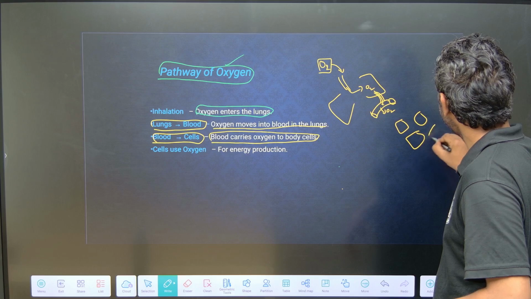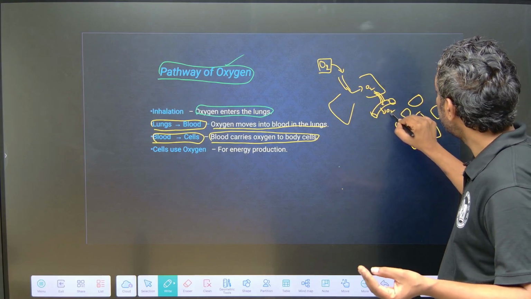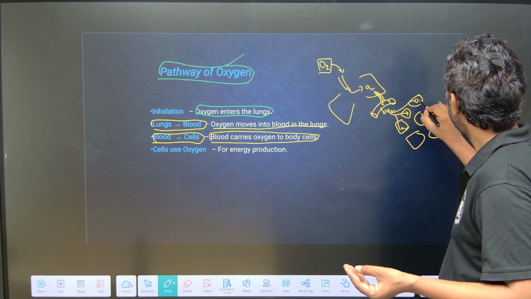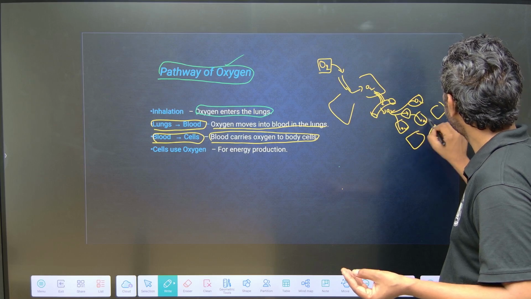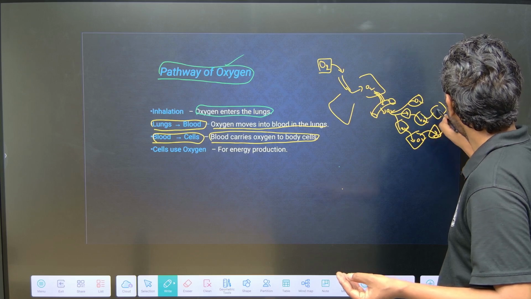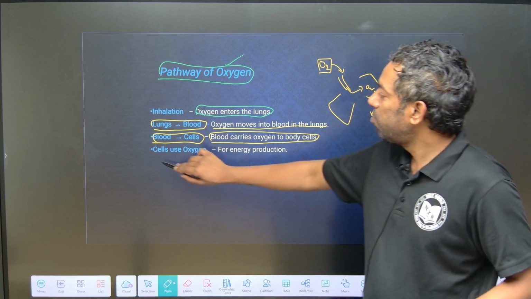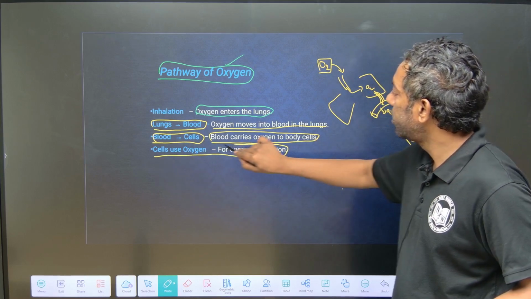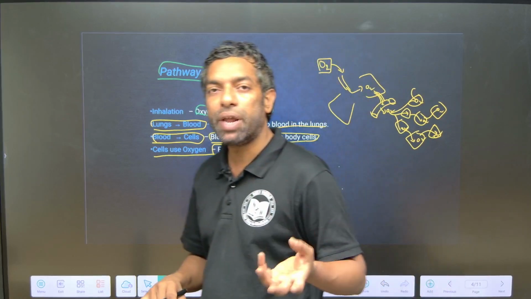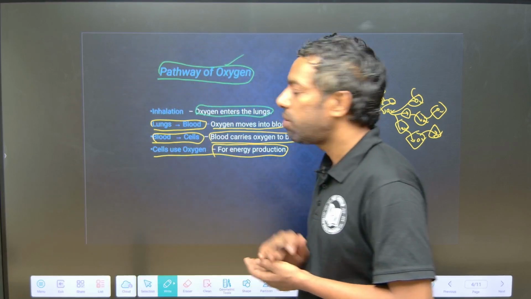These are the body cells. Oxygen reaches any organ in your body, all the cells in your body. What happens? Cells break down the food particles and release energy. In any organ, any body cells, they can break down food and release energy. This is the pathway of oxygen.